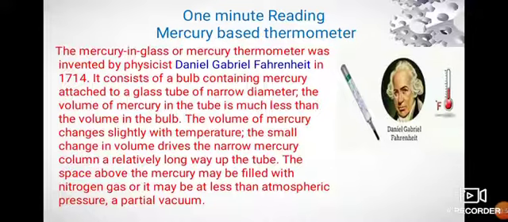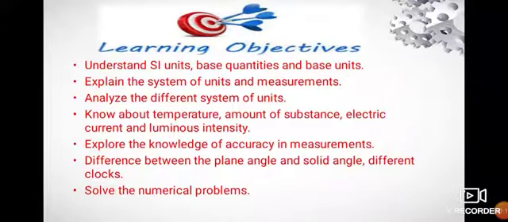The volume of mercury changes slightly with temperature. The small change in volume drives the narrow mercury column a relatively long way up the tube. The space above the mercury may be filled with nitrogen gas or it may be at less than atmospheric pressure, a partial vacuum. These are all the learning objectives of this lesson.